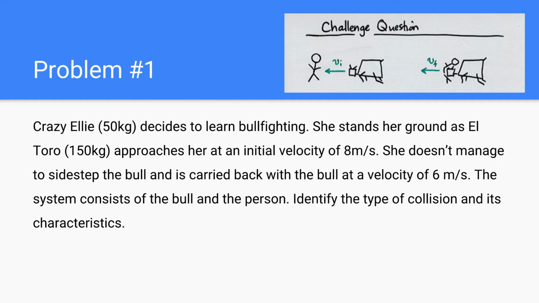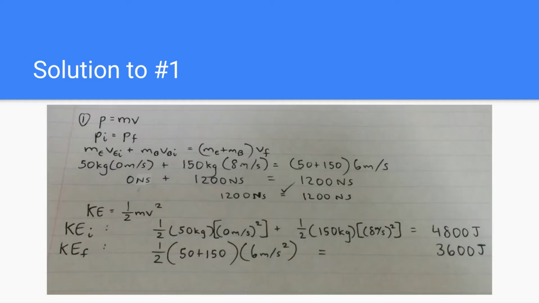To identify the kind of collision, we can see if kinetic energy is conserved or not. And we can also check whether or not momentum is conserved. The problem says that the system consists of the bull and the person, so it's an isolated system, which means that momentum should be conserved according to the law of conservation of momentum.